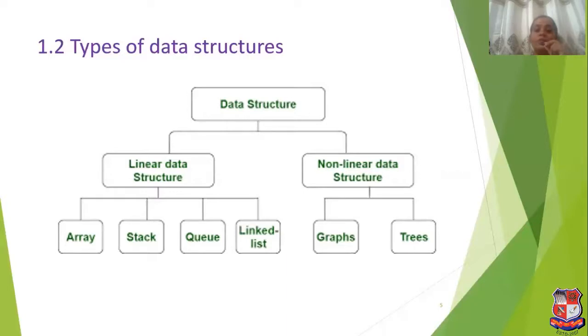Now we will see what is non-linear data structure. Non-linear data structures are those which are stored in hierarchical form, like graph and tree. In graph and tree, we create a hierarchical structure. So these come under non-linear data structure, which means we will not store the data in sequential form.